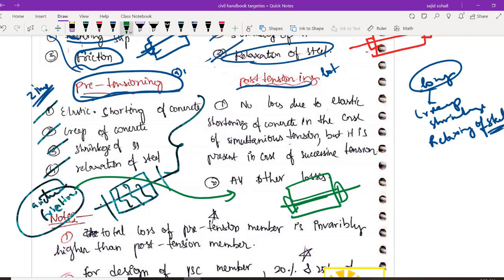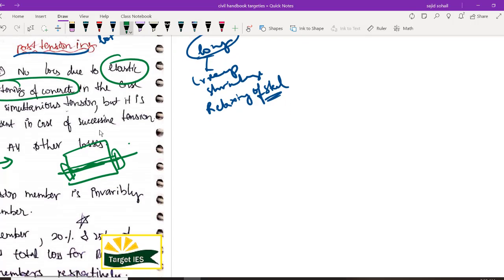So what is happening? Obviously there is a chance of anchorage slip, and here the wire is not completely bonded to my concrete and it can move here and there, creating the frictional losses. So I have all the losses when it comes to post-tensioning except elastic shortening of concrete. Yes, except elastic shortening of concrete.